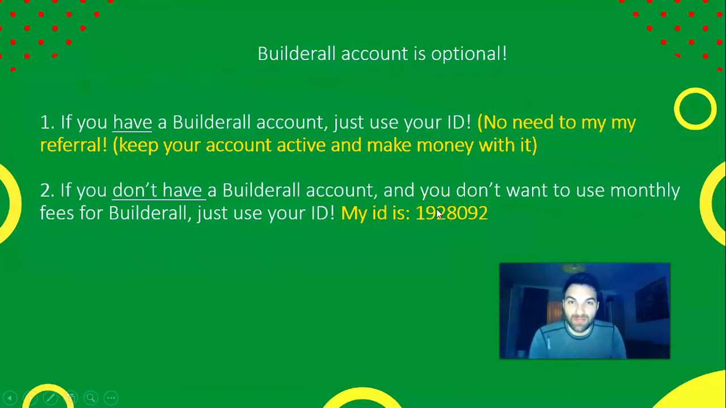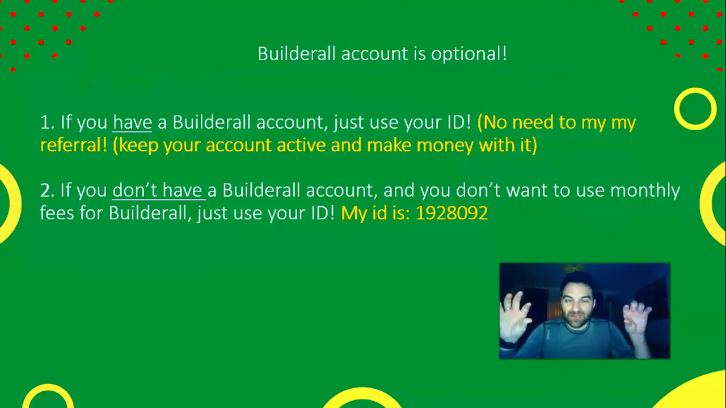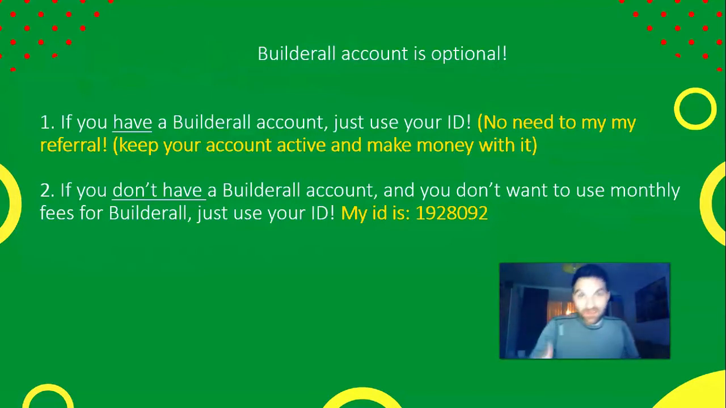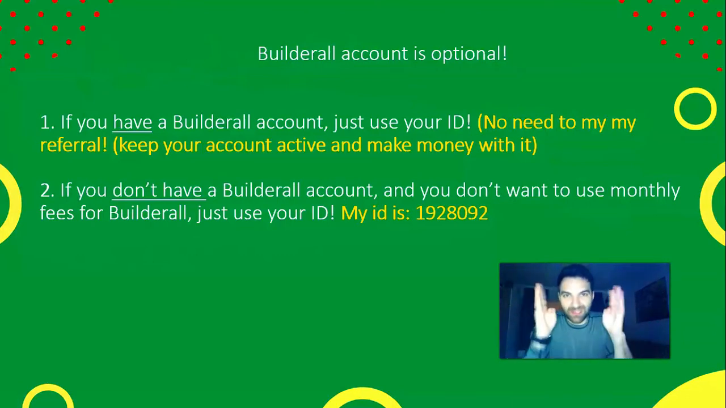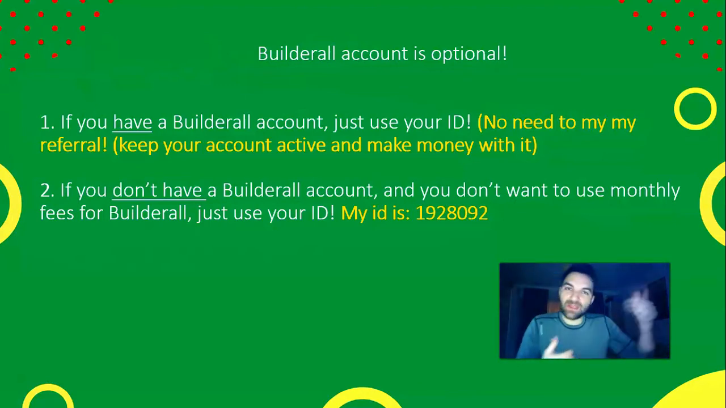Let me explain one more time. If you have your ID from BUILDERALL, use it. If you don't have it, use mine. It doesn't matter, because if you want to build this business, you must create a special referral link. To have this special referral link, you must put in a BUILDERALL ID. So if you have it, put your ID. If you don't have it, put my ID. And if you want to create an account later, you can delete my ID and put your new ID. But to start, you must put a BUILDERALL ID, either yours or mine.